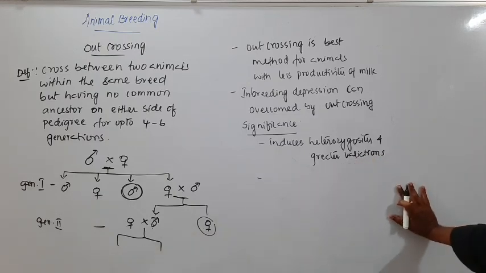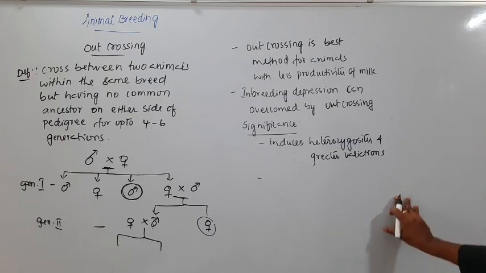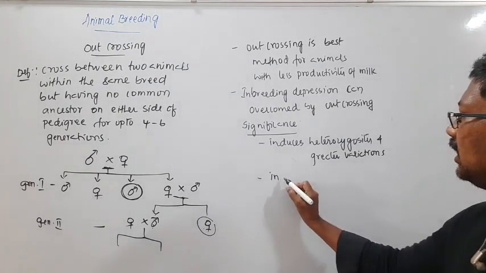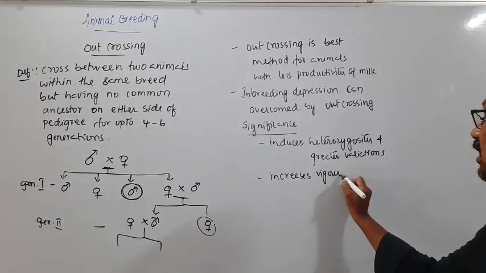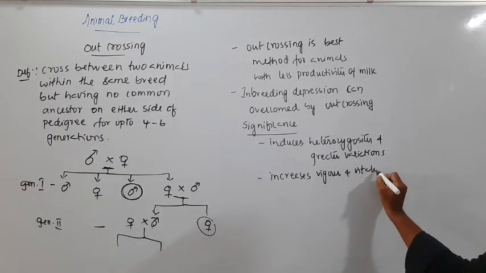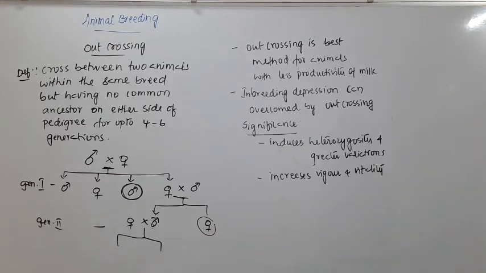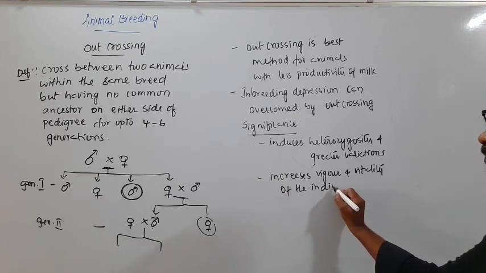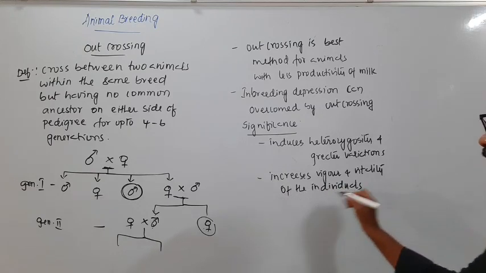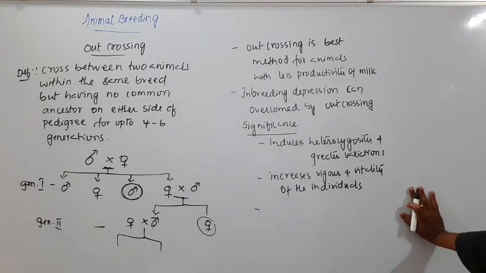The next one, it also increases vigor and vitality. So it increases the vigor and vitality of the progeny or of the individuals. So that is one significance.